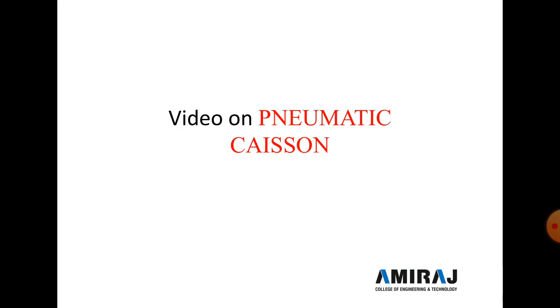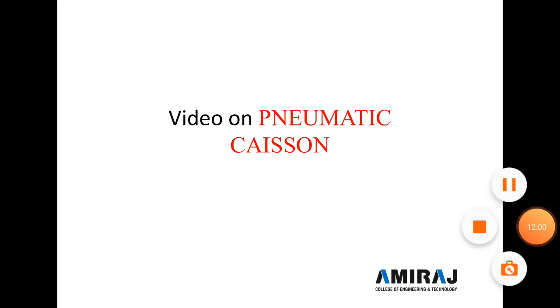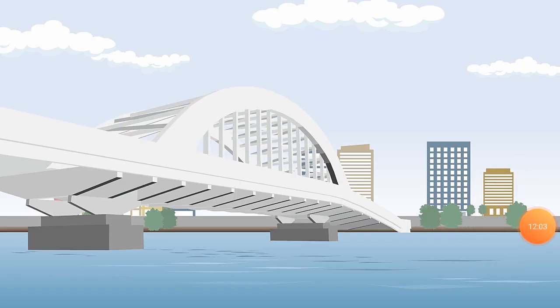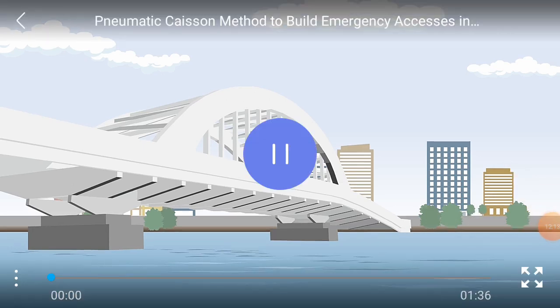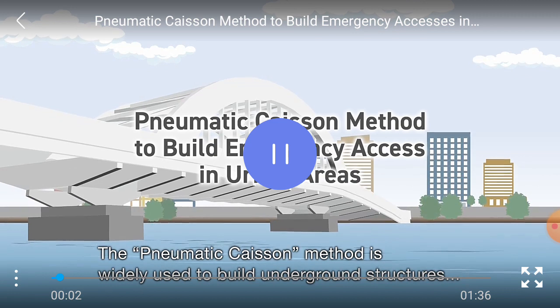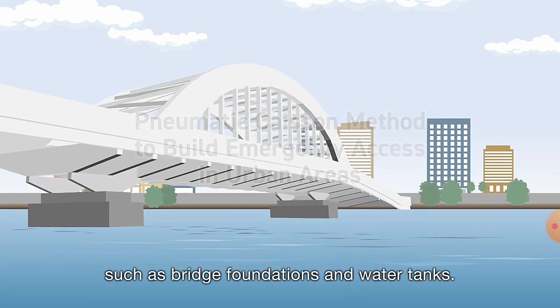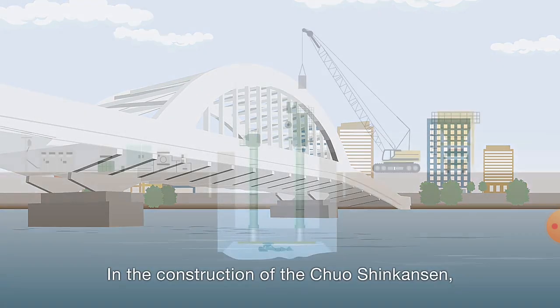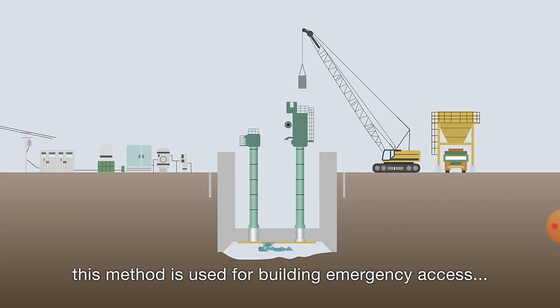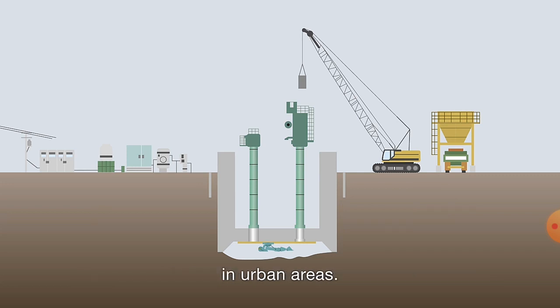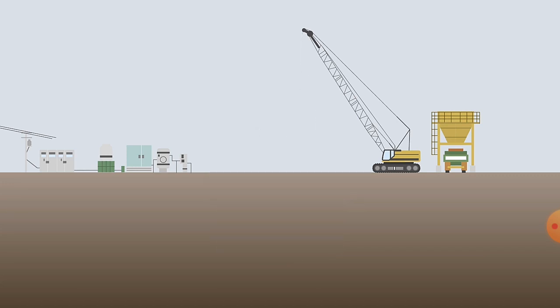So here is one video for you of a pneumatic caisson. Generally, a pneumatic caisson is used in underground structures, and in bridge construction, like a railway bridge or a regular road traffic bridge.